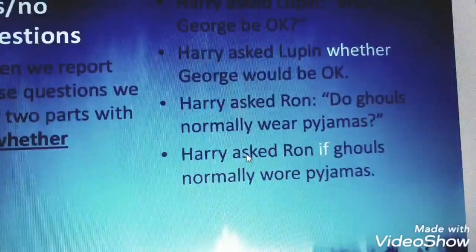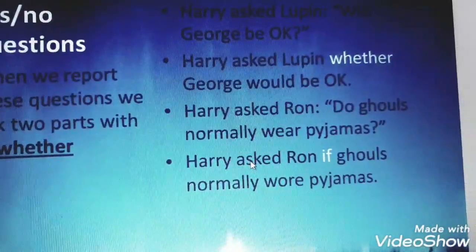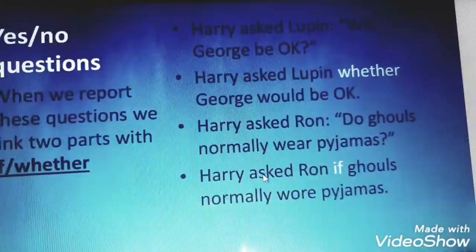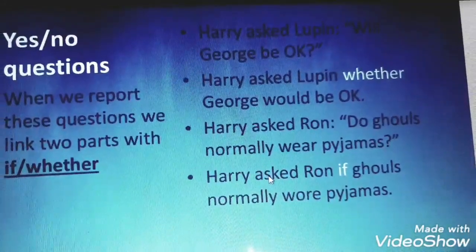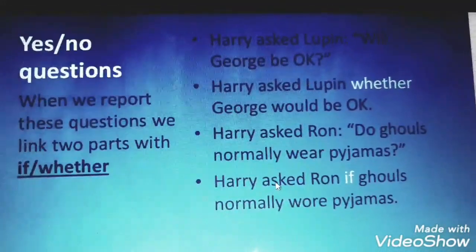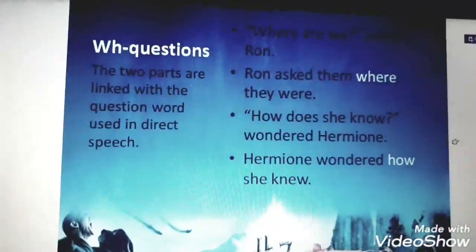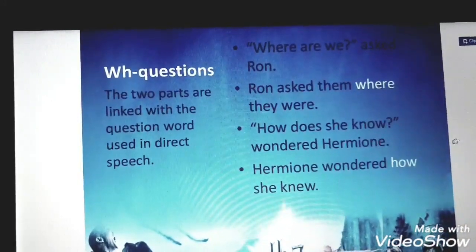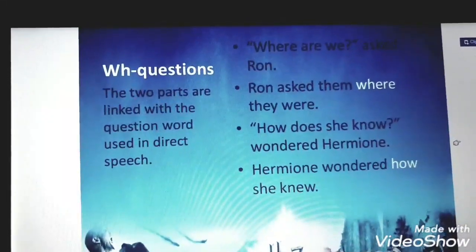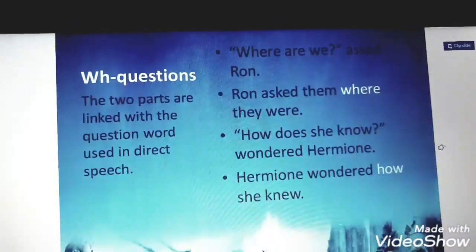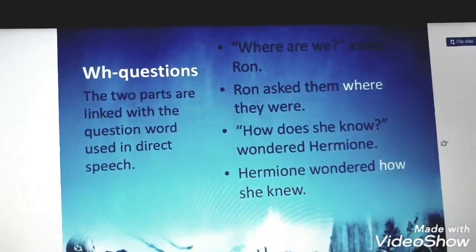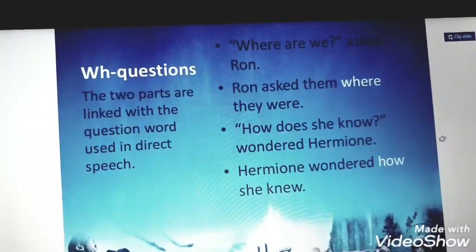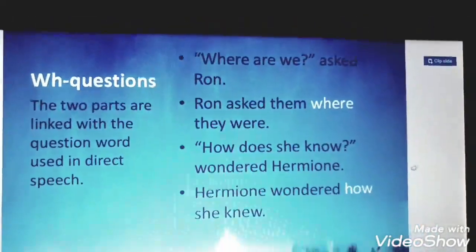If you have do, does, have and has in a direct question, we omit do and does, and the backshift in tense stays as it is. If you have have or has, I change them to had plus verb 3, and it becomes a sentence only, not a question. Let's move to two examples about WH questions. These two parts are linked with the question word used in direct speech. I link the introductory part with the sentence change using the WH word from the direct speech.